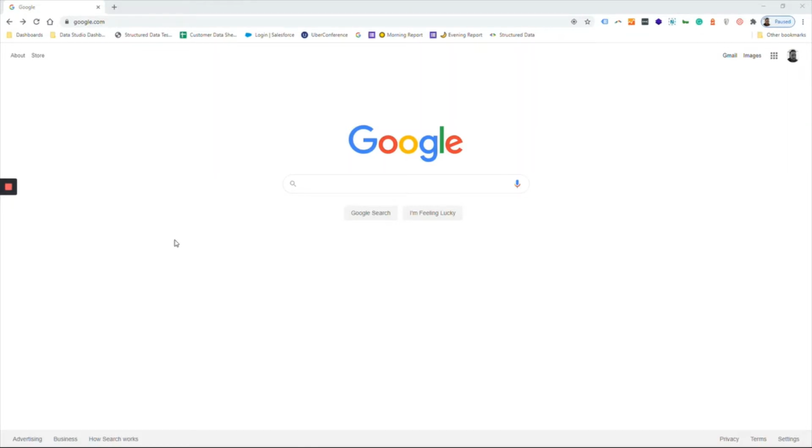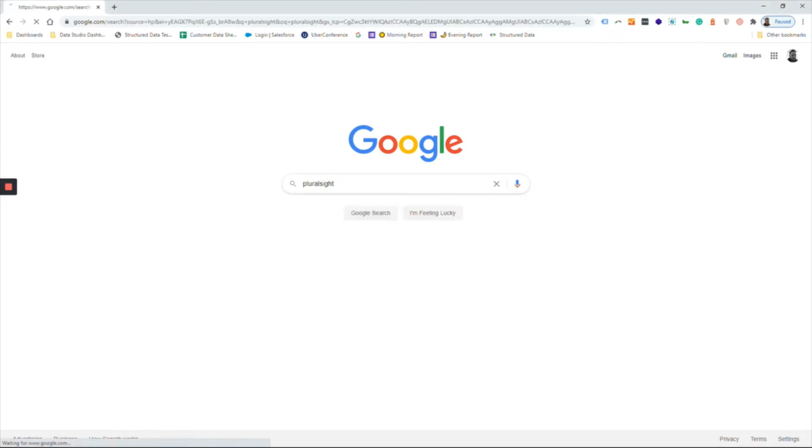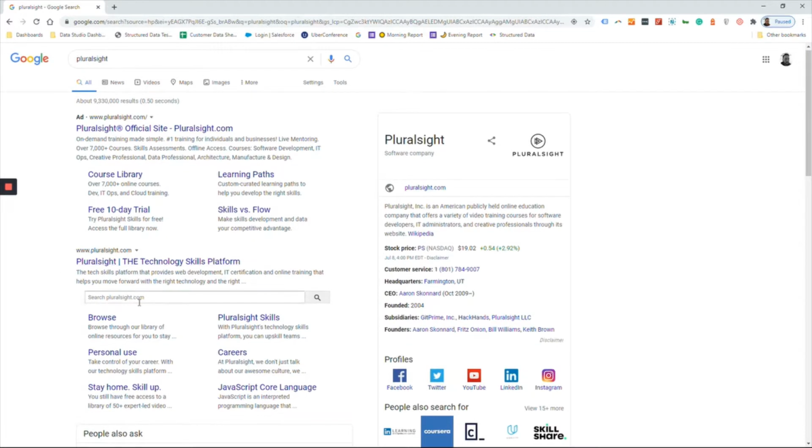Today we're going to be discussing rich results. A lot of people are asking, what are rich results? Well, those are any enhancements to Google search that go beyond the typical ads or organic rankings that you normally see. So here we are taking a look at, say, a company search result. In this case, Pluralsight. You'll notice your typical ads up in the top left, and then you'll see some enhancements to the organic search results right here. This right here is called the site link search box. That is considered a rich result.